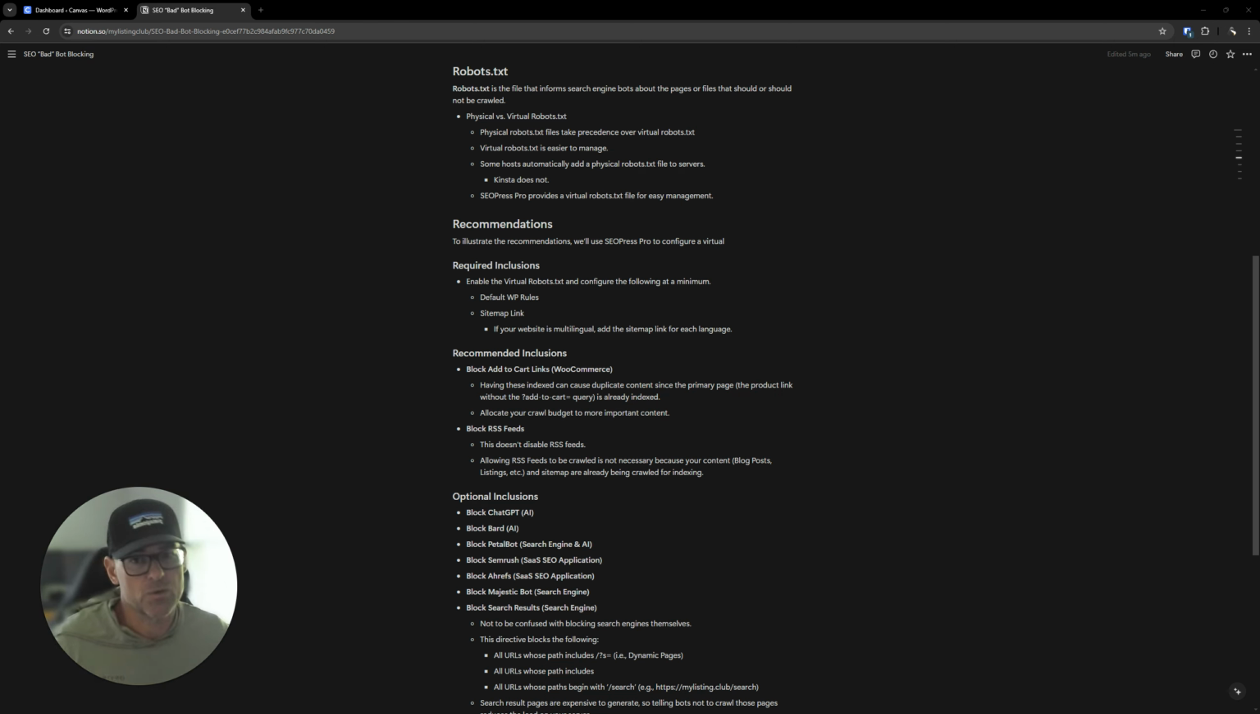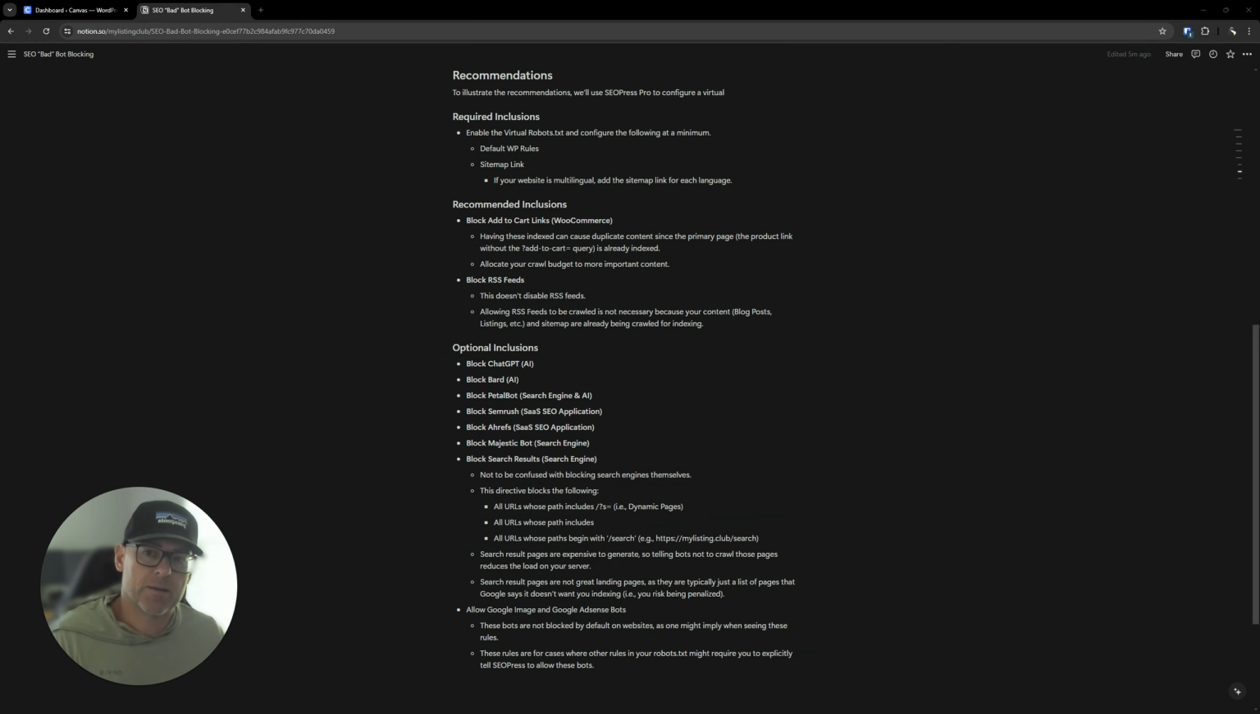You could create one if you wanted to, but there's no need to if you just use the virtual robots text file. Totally up to you how you want to go about that, but I want to make that special note that Kinsta does not have that file, so nothing to worry about there. SEOPress Pro: you need the Pro version of SEOPress to create and manage the virtual robots text file. It's very easy to do, which you will see in this video, or use the tool of your choice, like I said.